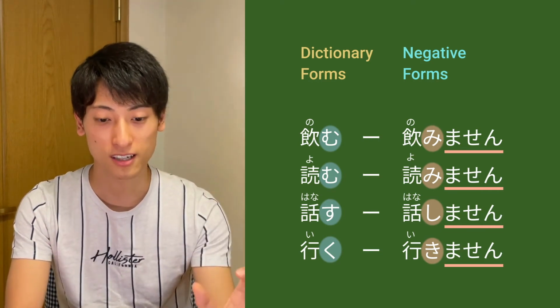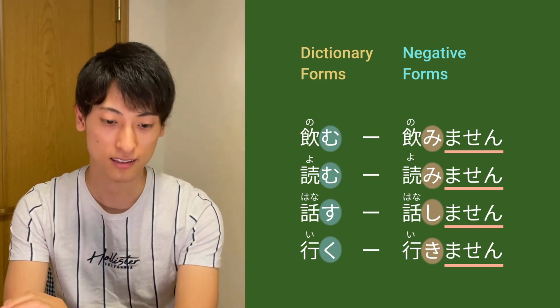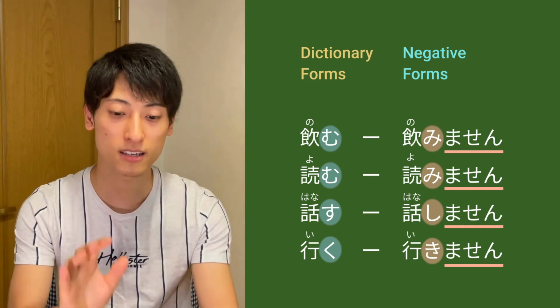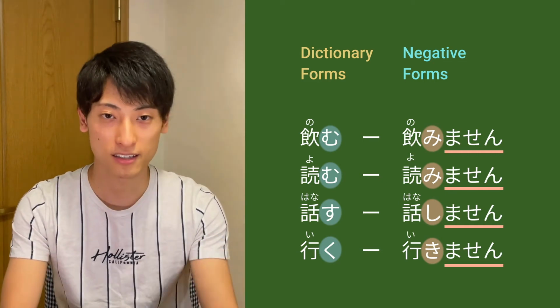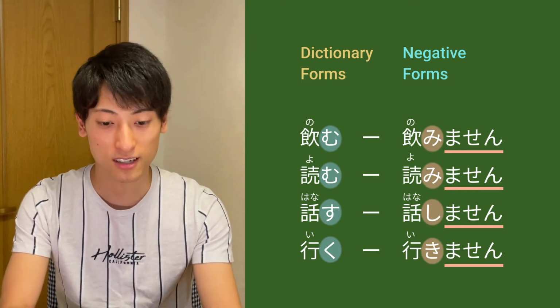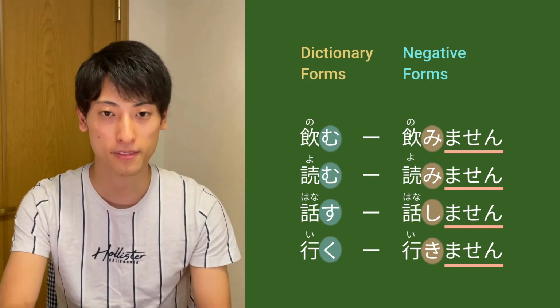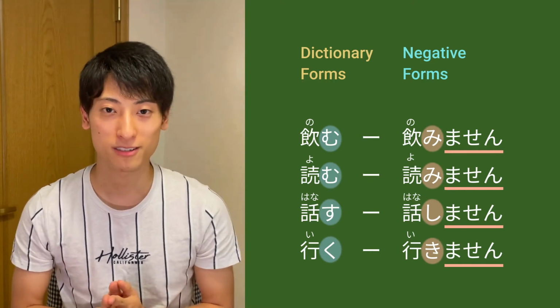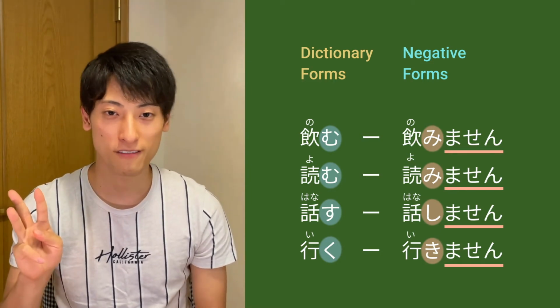So nomu is gonna be nomimasen. And yomu is gonna be yomimasen. Hanasu is gonna be hanashimasen. And iku is gonna be ikimasen. That's easy, right? So we mastered 2/3 of all the verb categories.